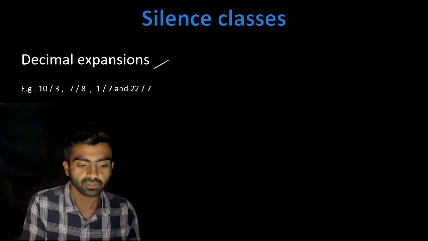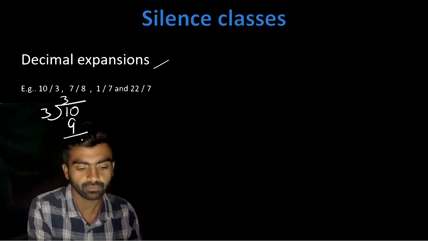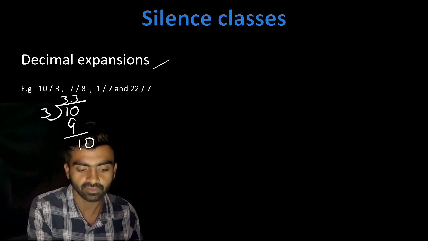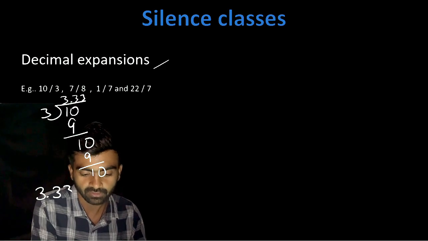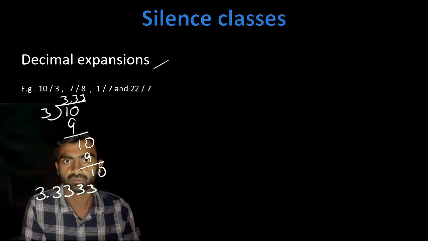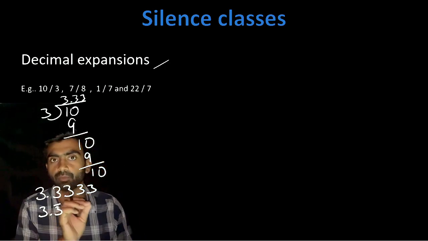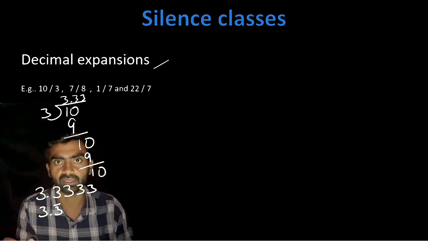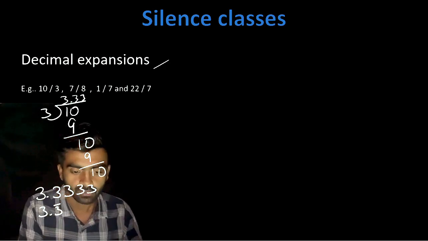So now let's divide 10 by 3. 3 3s are 9, remainder 1, again 0, 3 3s are 9, remainder 1, so it will move like 3.3333 like that. So we can also write it in this manner, 3.3 with a bar sign, because 3 is repeating itself again and again, that's why I have put a bar over 3. Now let's do this.